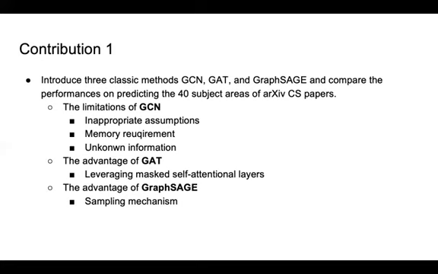Thus, we apply GAT, which leverages masked self-attention layers to address the shortcomings of GCN based on graph convolutions. And GraphSAGE uses a sampling mechanism to solve the problem that GCN must know the whole graph information and overcomes the limitation of memory in GCN training.